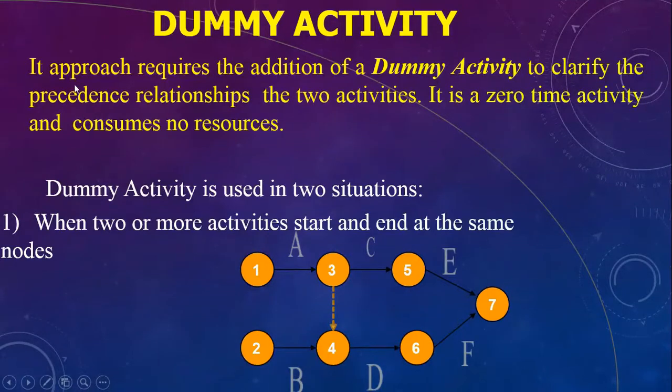The dummy activity approach requires the addition of a dummy activity to clarify the procedure relationship between the two activities. It is a zero time activity and consumes no resources. This is the best example of a dummy activity. You can see the activity from event 3 to 4, it is called the dummy activity. When two or more activities start and end at the same nodes, we use a dummy activity. I repeat once again, a dummy activity does not consume any time or any resources.